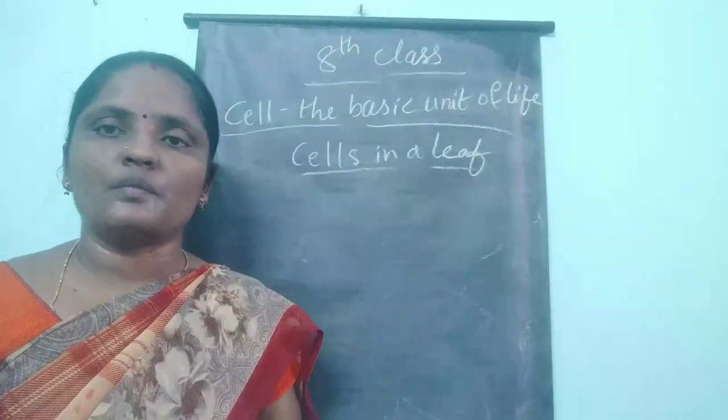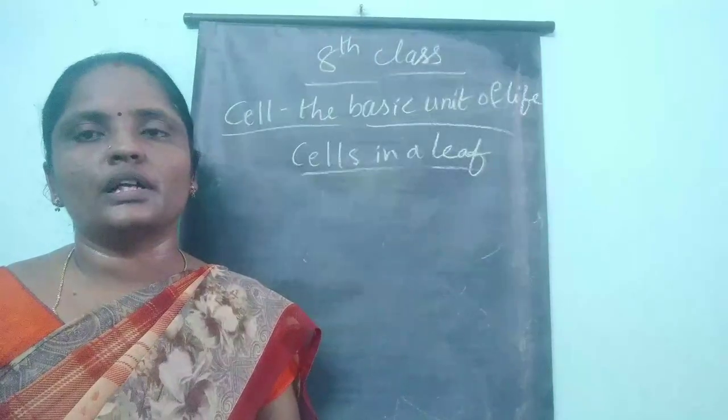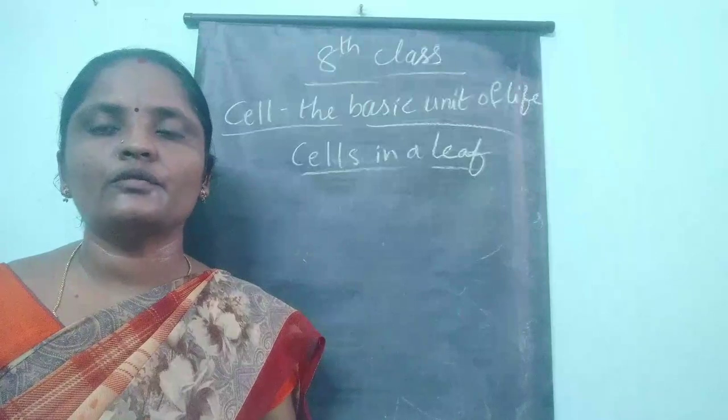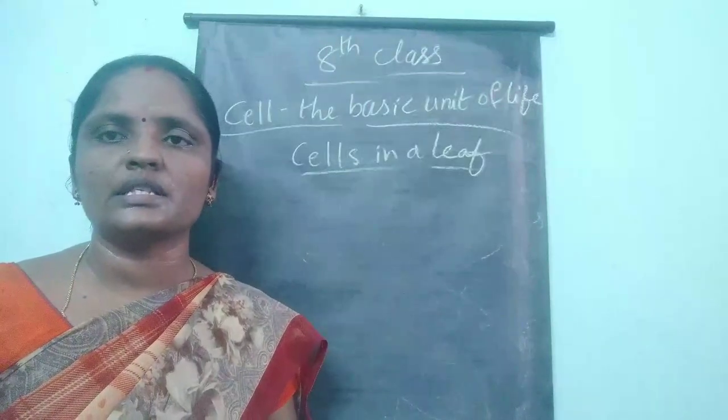If you observe in your textbook, in figure 11, the transverse section of a dicot stem, you can find 4 parts, A, B, C, D.